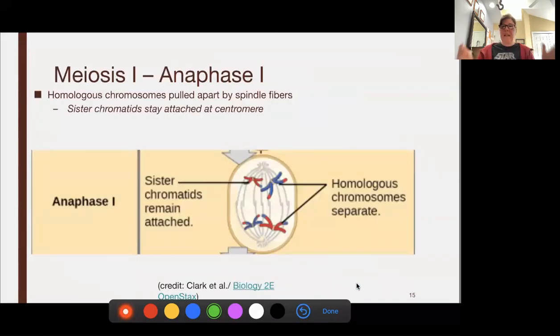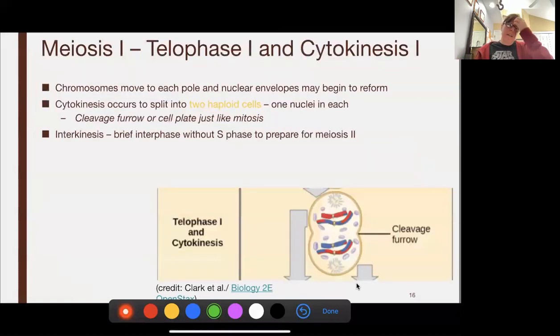So once we end up lining up our parents, we're going to have the divorce. We're going to split them apart in anaphase 1. So we split our parents apart, and this is where we're going from diploid to haploid. And so next we're going to go into telophase 1 and cytokinesis. Like I said, these steps are very similar to what we did in mitosis. Except now, when we get done, we're going to have two cells, but they're going to be haploid.